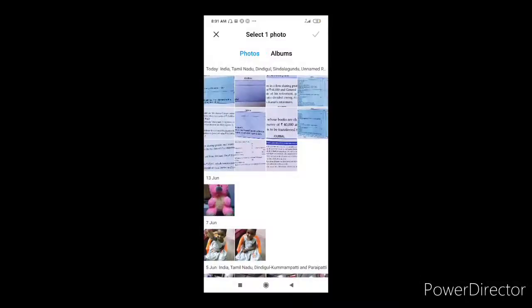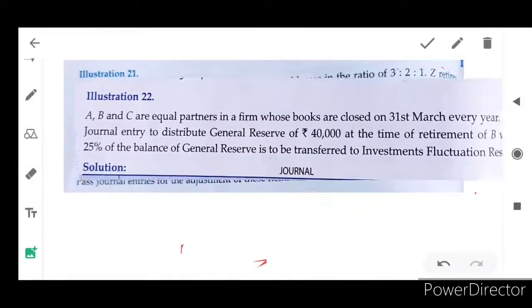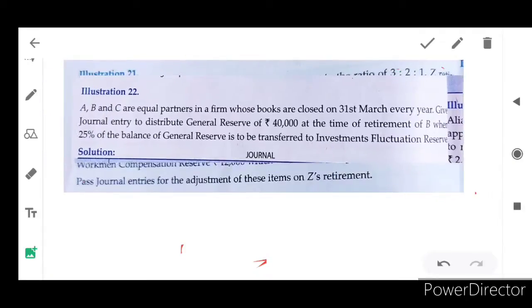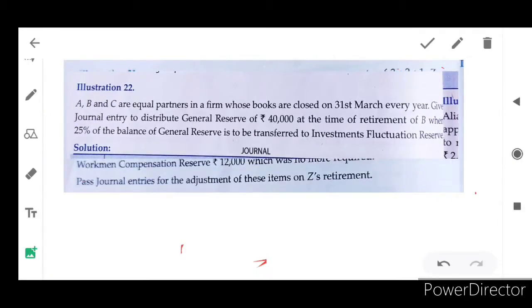Illustration 22. A, B, C are equal partners in the firm whose books are closed on 31st March every year. Give journal entry to distribute general reserve of 40,000 at the time of retirement of B. So B is going out.